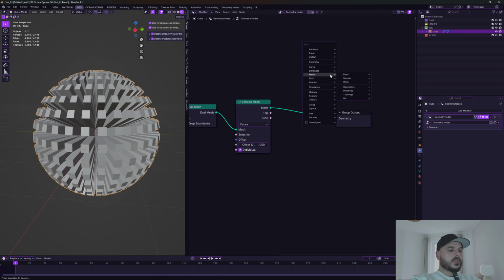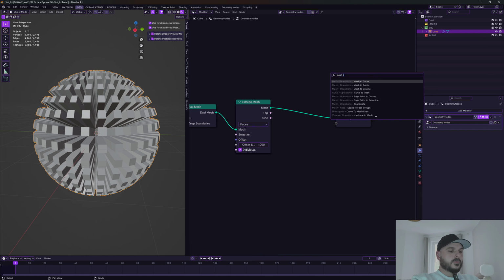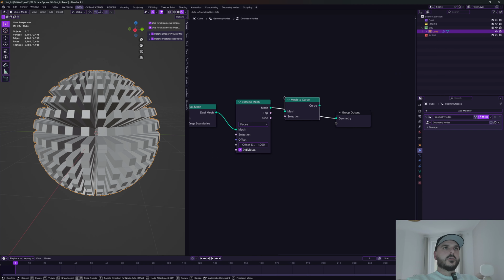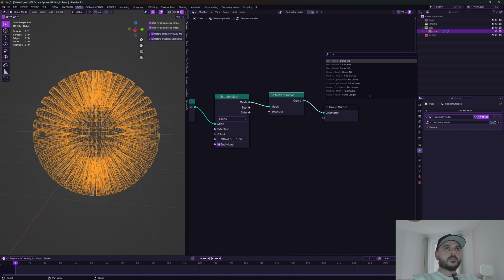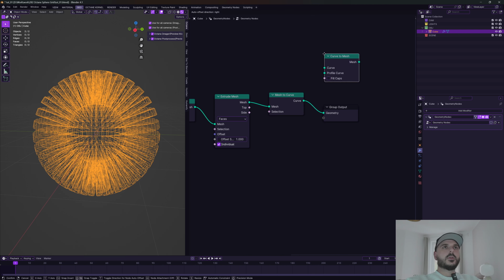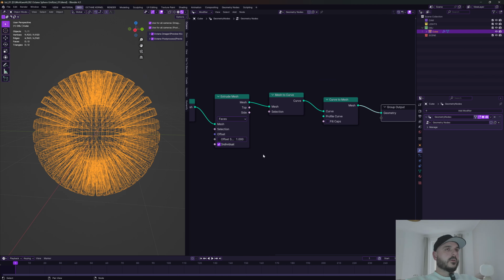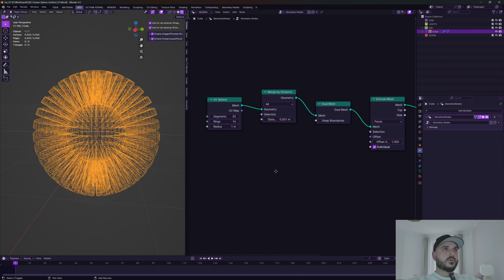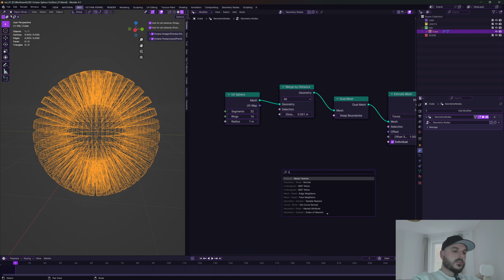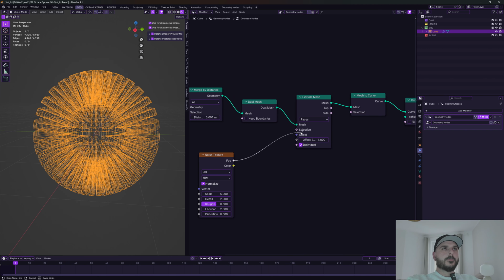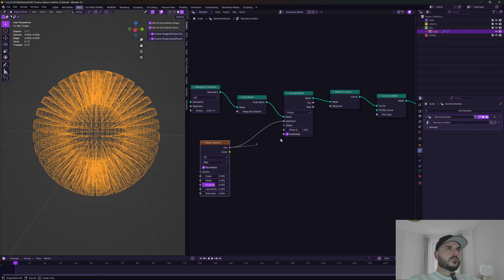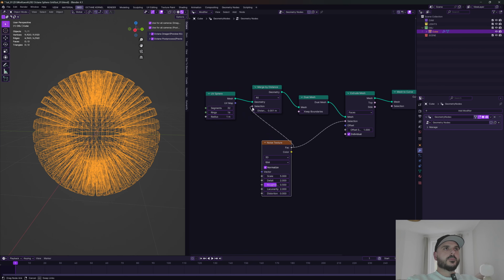Another two nodes, we need the mesh to curve node and the curve to mesh. There it is. Okay, now comes the fun part. We are going to create a new noise texture and feed it into the extrude mesh and into the merge by distance selection.